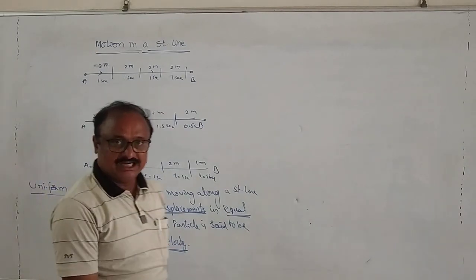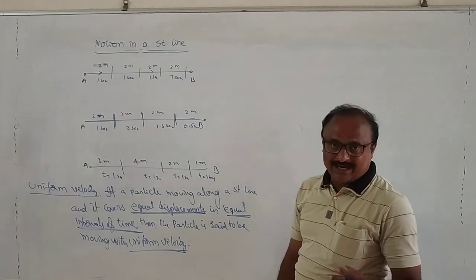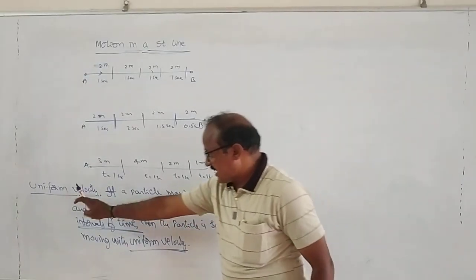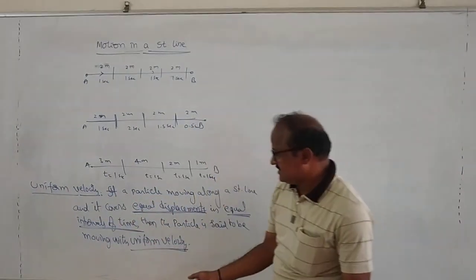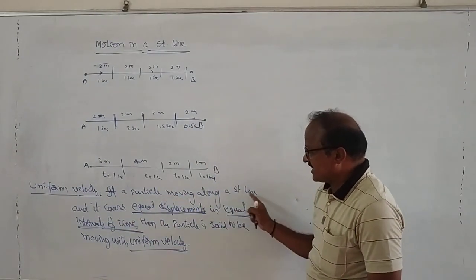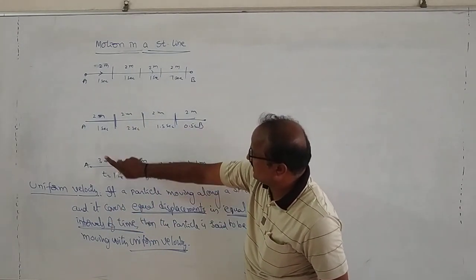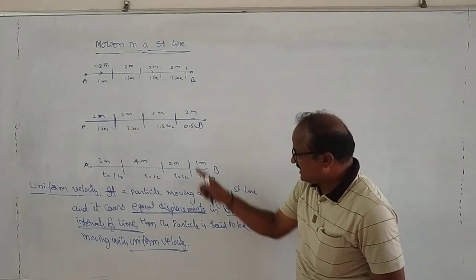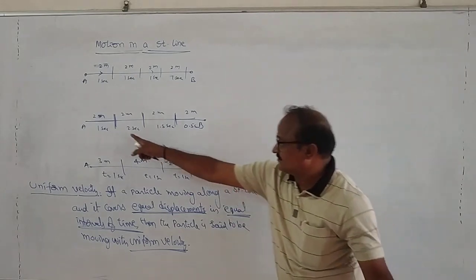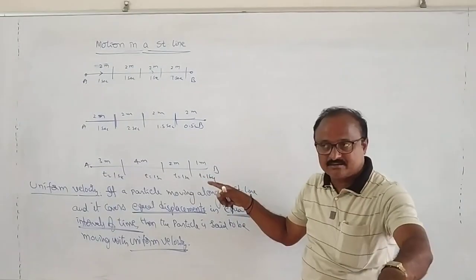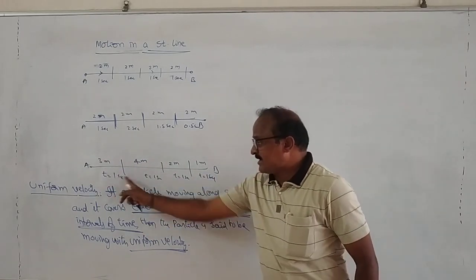Okay, it's the definition. In the same way, what is the definition for non-uniform velocity? Non-uniform velocity means if a particle is moving along a straight line and it covers equal displacements in unequal intervals of time, or unequal displacements in equal intervals of time.